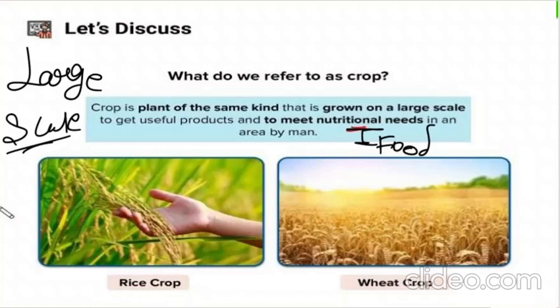If you're growing tomatoes, you will just grow one or two. You're not making a farm of tomatoes, right? So that is not considered a crop. Crop is done on a large scale. For example, a rice crop. In a rice crop you will not have mangoes growing in one place and cherries in another. A rice crop means only and only rice, nothing else. A wheat crop, only wheat, nothing else will be there, right?